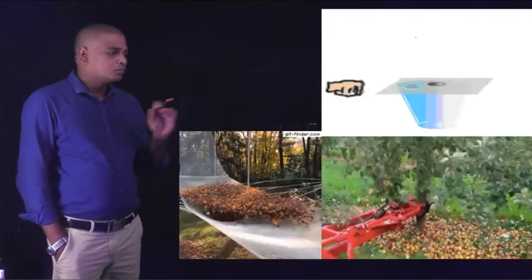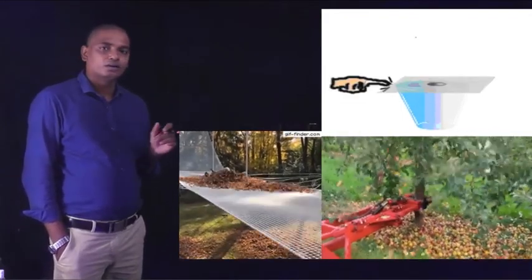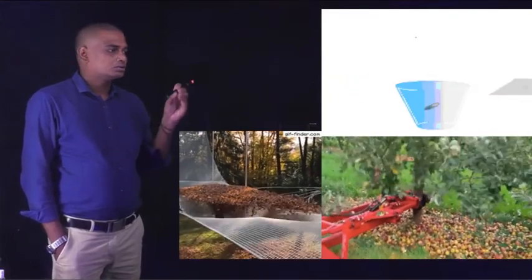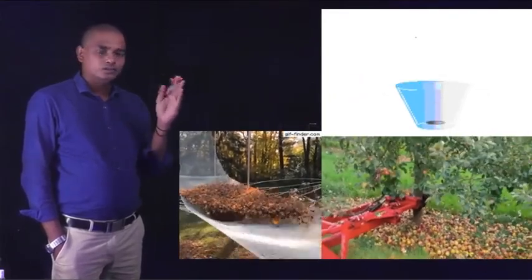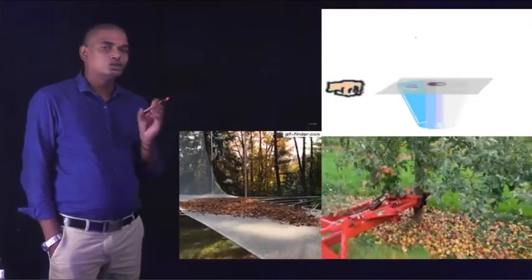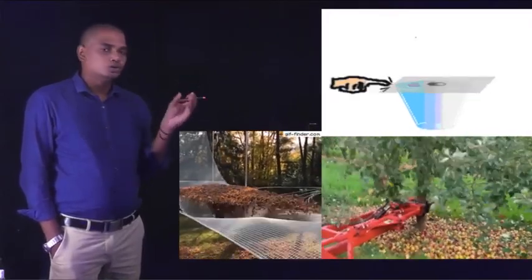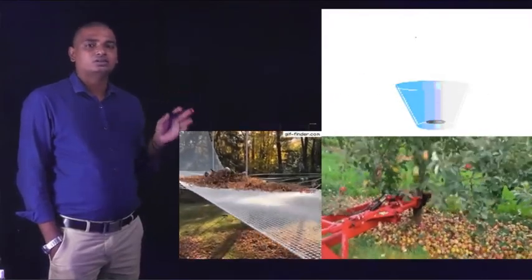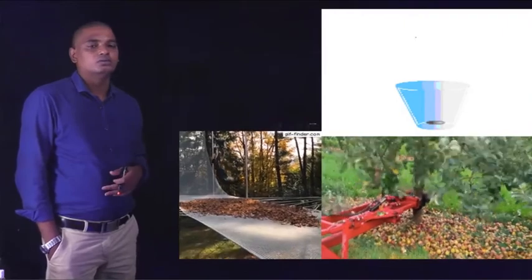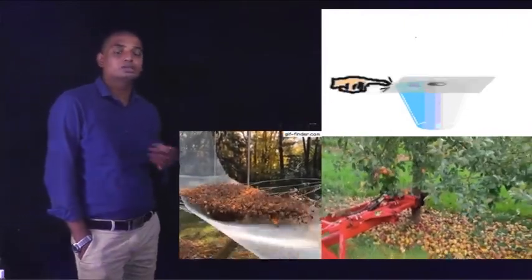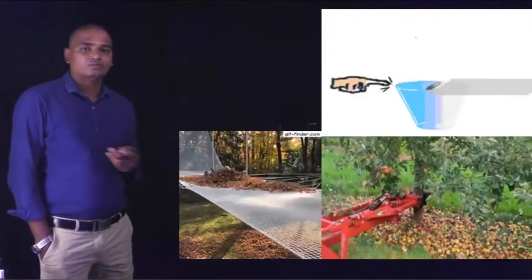When you are moving or shuffling the tree, the tree will shuffle or move in such a manner, but the fruits due to inertia won't move. Due to inertia, it opposes the sudden change, so that the fruits fall downwards. These three examples will explain much better what inertia of rest is.